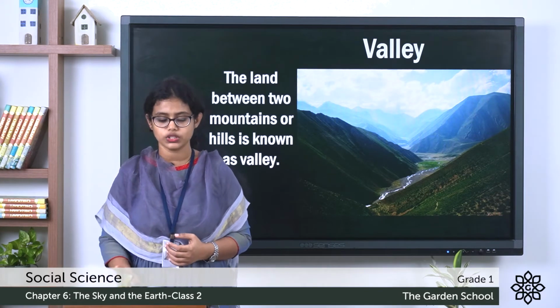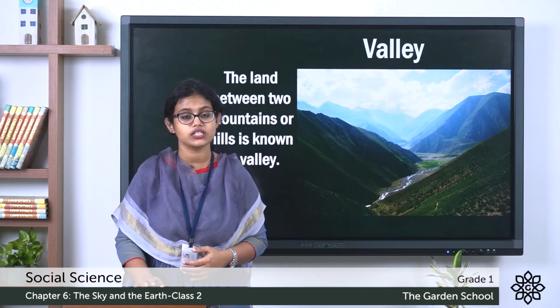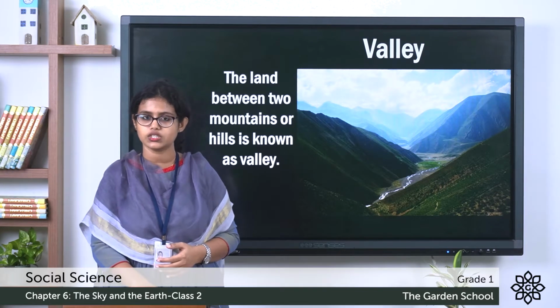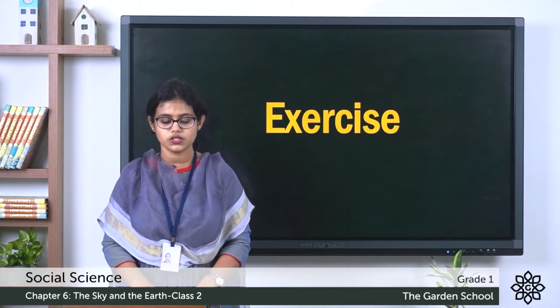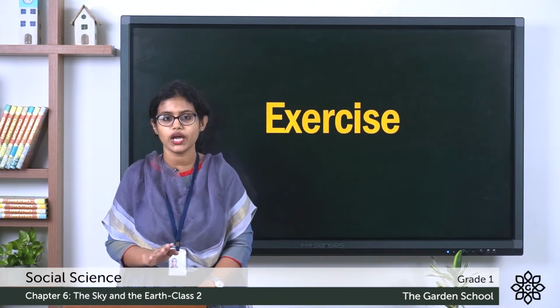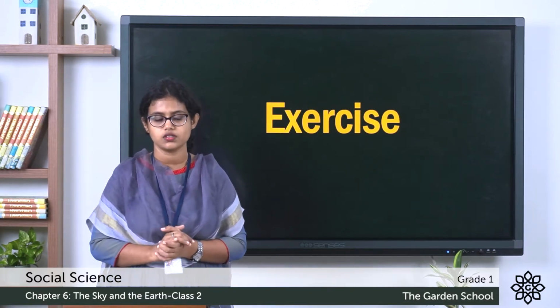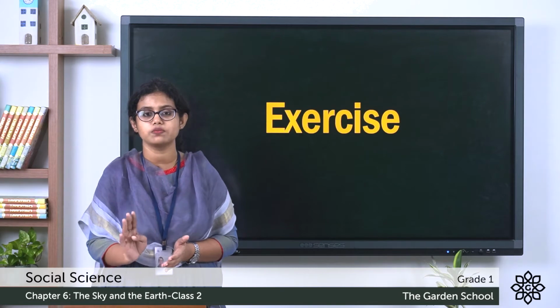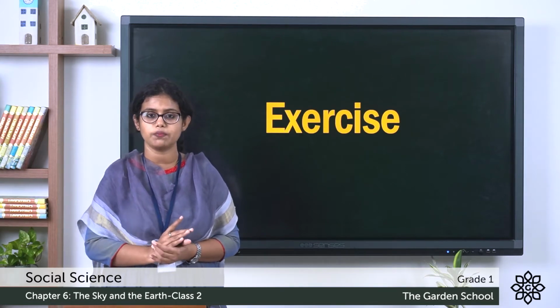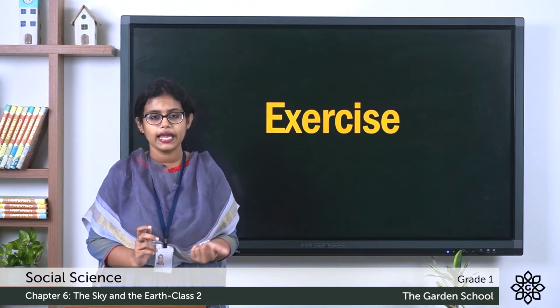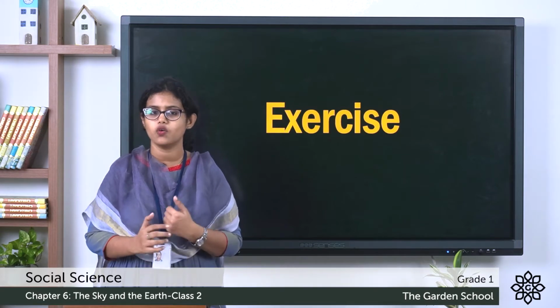Now let's move on to the exercise. You can take page number 38 in your textbook. In that exercise, you can see a picture, and what you have to do here is label the following types of land. So we learned the four different types of land. Which are the four different types of land? Mountain, hill, plains and valley.